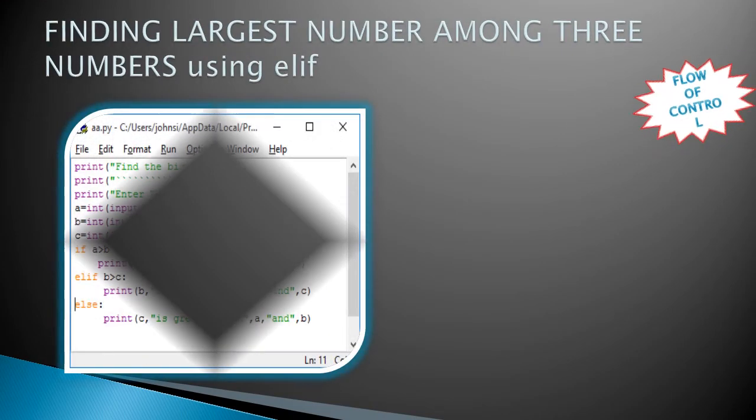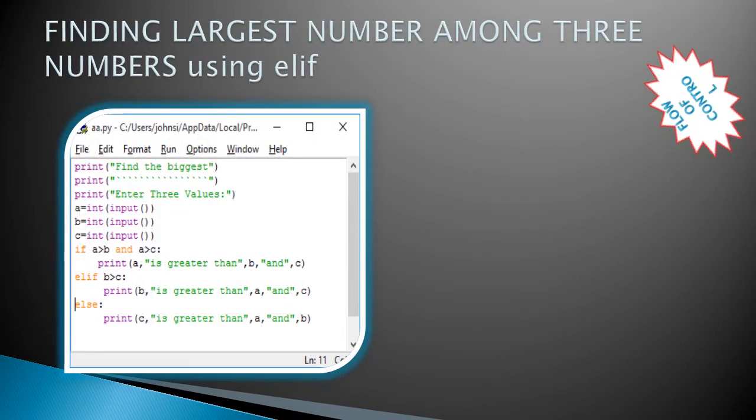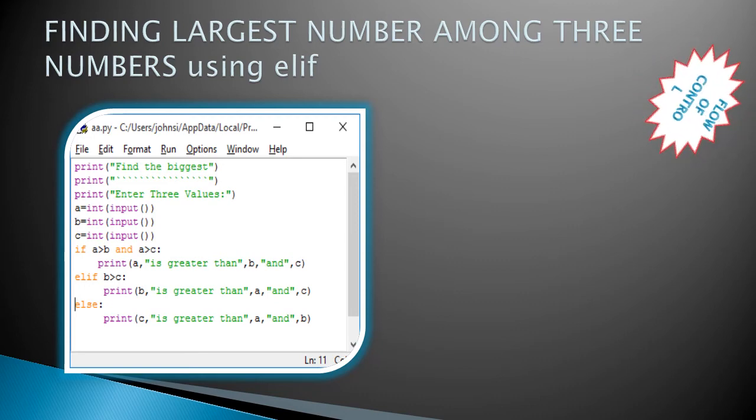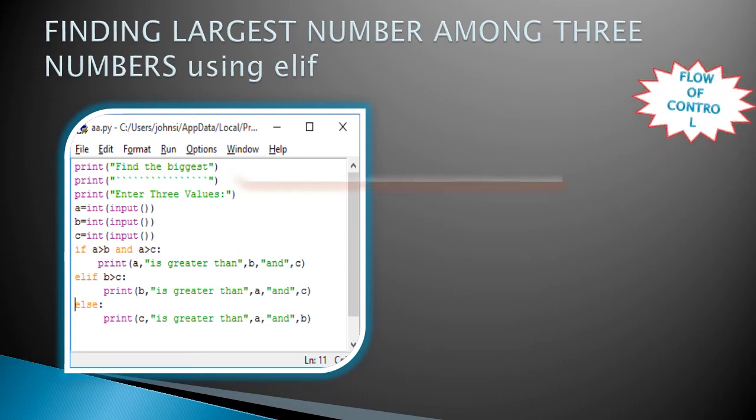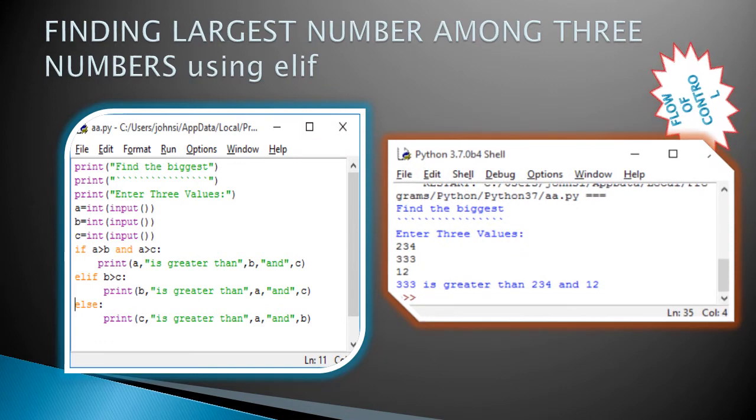The largest value can also be found using the else if ladder. Here we get the ABC values: A is 234, B is 333 and C is 12. First, 234 is compared with 333 and 12. A greater than B is wrong because 234 is not greater than 333.